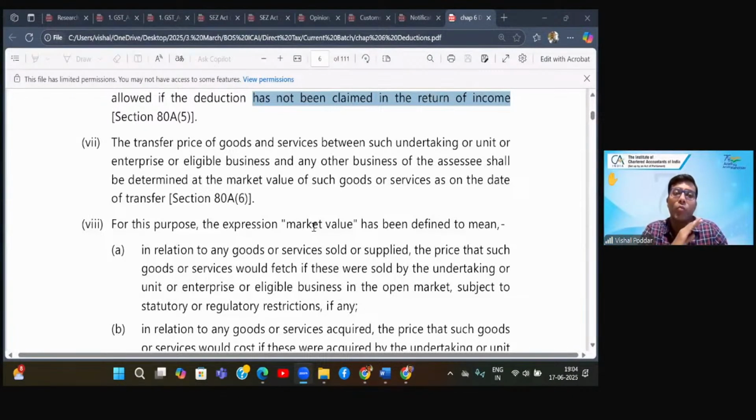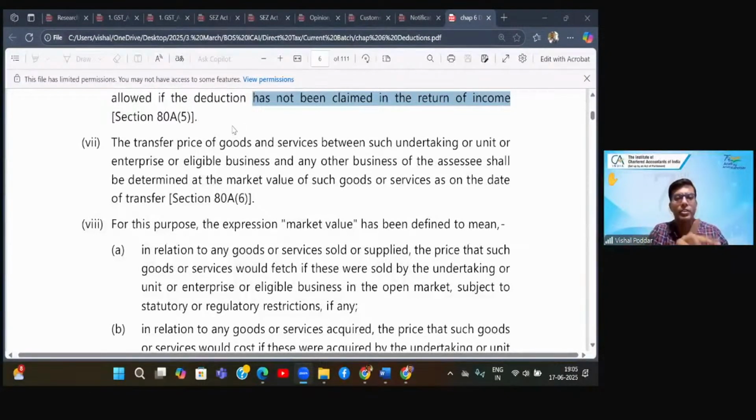And at the same time, whatever is my loss in this cement business, this loss I will use to set off against other business incomes if I have. So I may be having multiple other businesses also. I will set off this loss against those business incomes, thereby reducing the overall tax liability of other business income also. So even though within my pockets there is not much difference because both are my businesses, by doing this, I overall reduce my total tax liability because I'm booking higher income in the eligible business, and that is by showing a loss in a not eligible business.